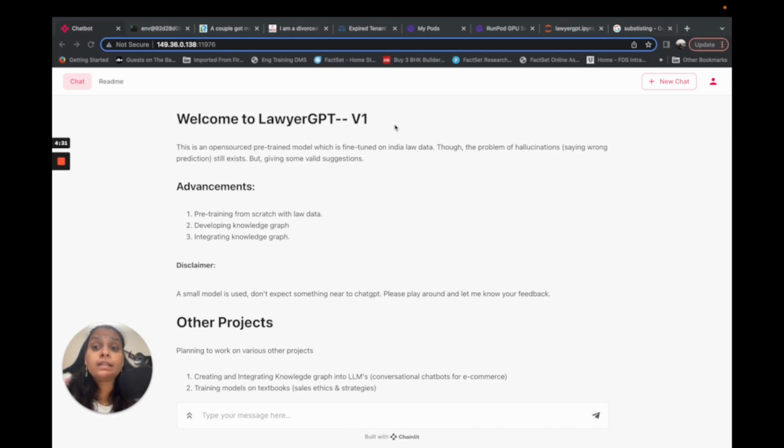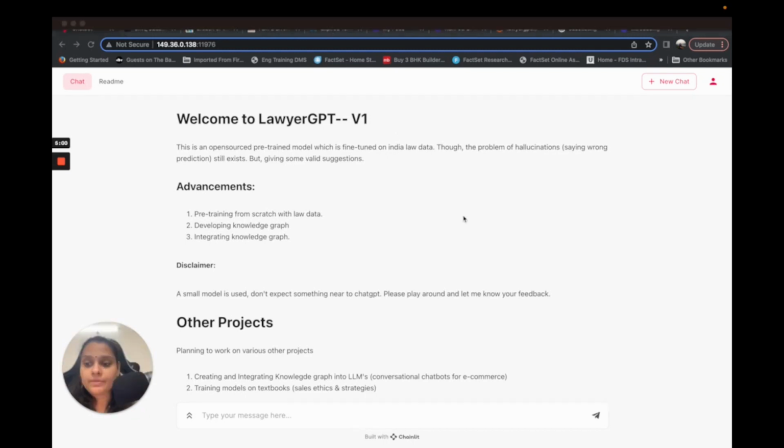But the algorithm that I've built right now is not at that advanced stage of being a proper assistant. Rather, I can say this version 1 of LawyerGPT can understand the legal language, it can understand the legal terms that have been asked, and can give an appropriate answer. So let's first see some use cases of how LawyerGPT is actually solving the problem.